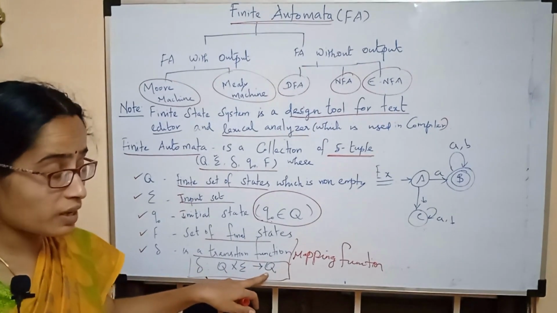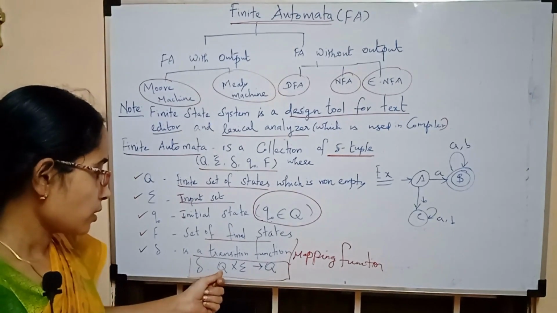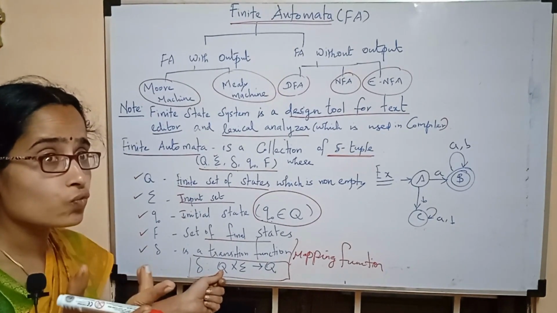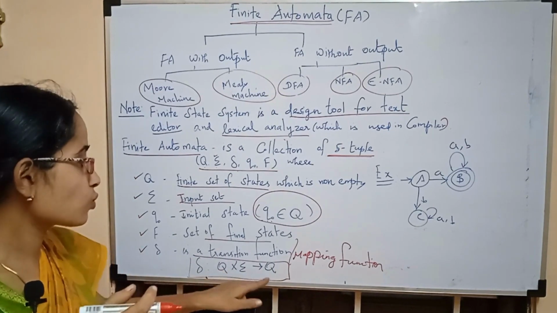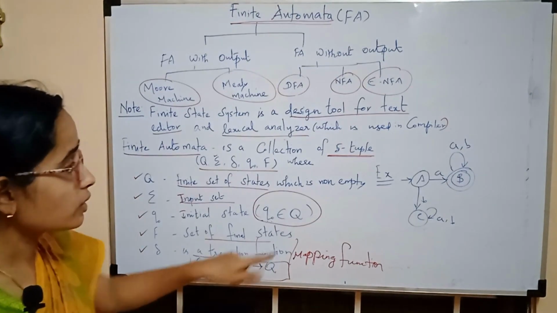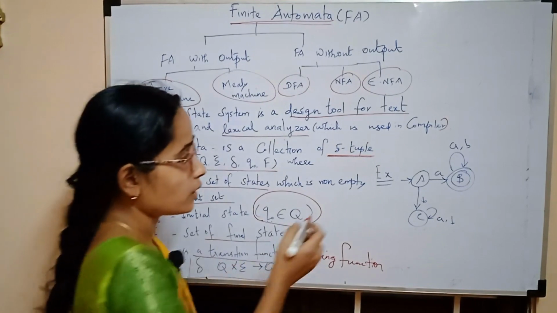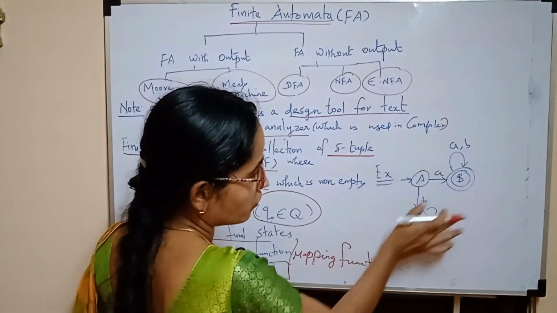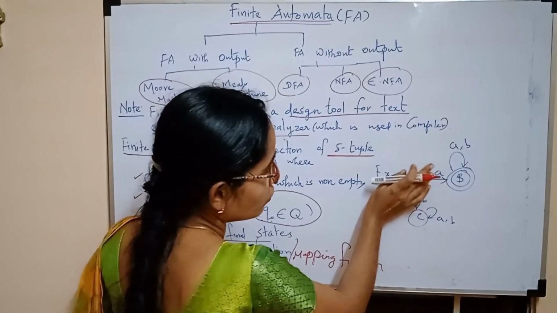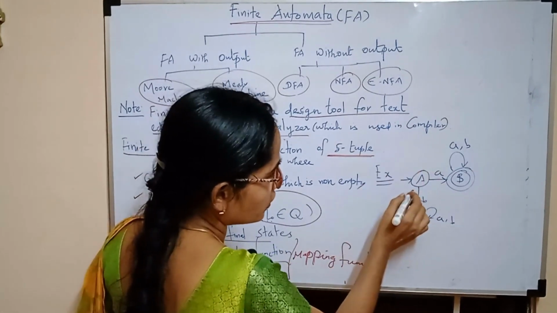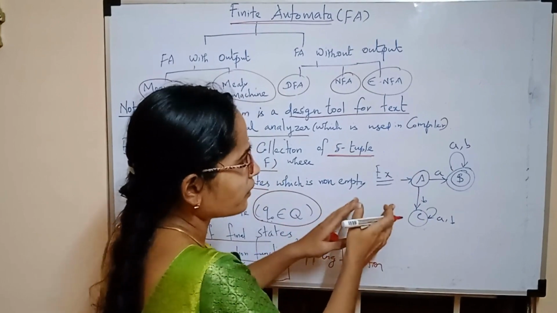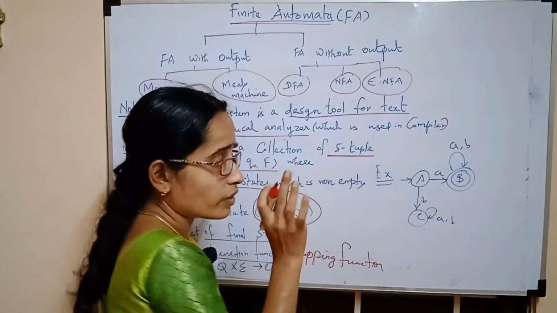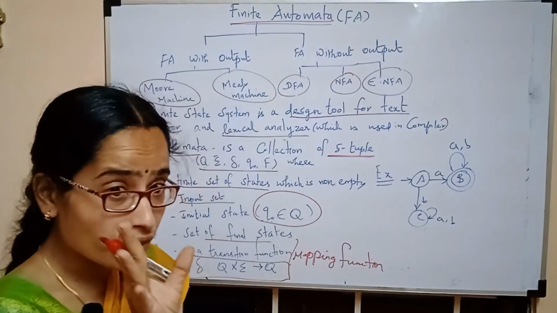Again, the meaning is that upon seeing an input in a particular state, it moves to another state. This is what the representation means. So we'll discuss one example here. We have a finite state machine here. Just to take this as an example, we'll now define all the members of this finite automata. As I said earlier, we have 5 tuples.